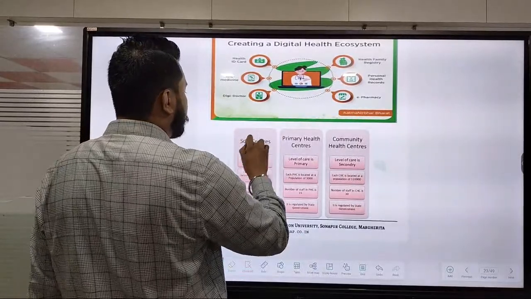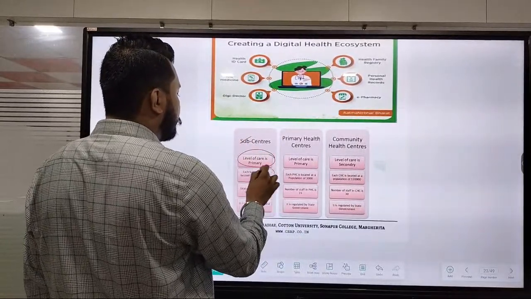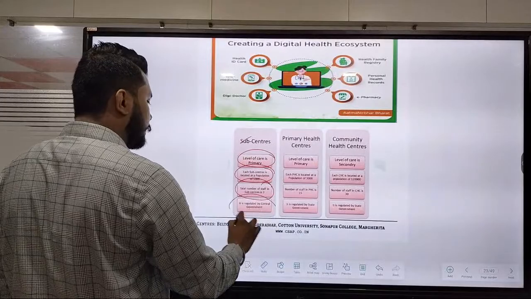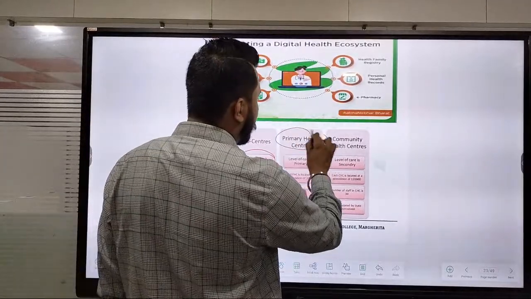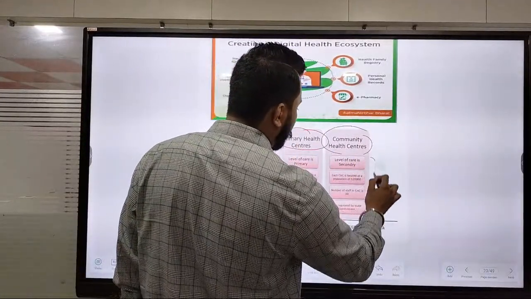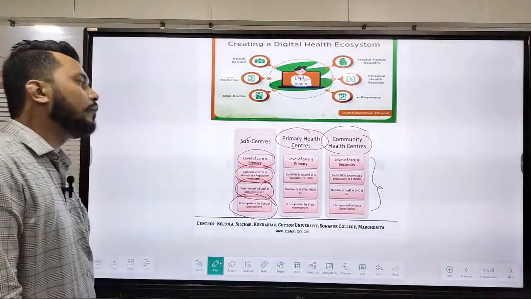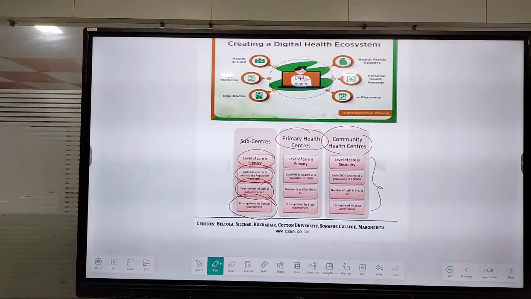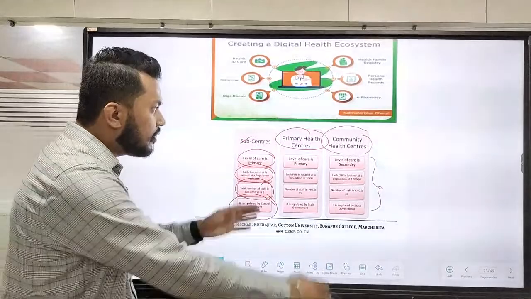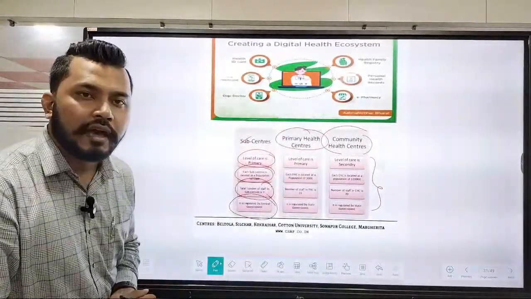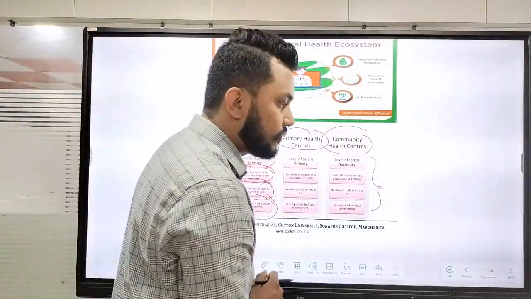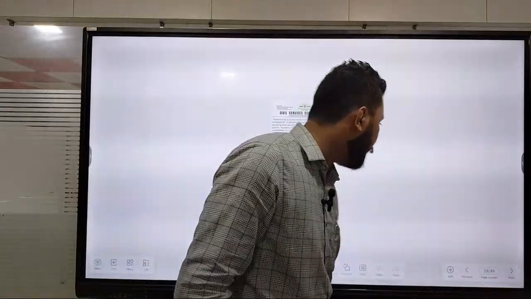Okay, then we have the sub center, where the level of care is primary. Okay, these are our sub centers. Then we have the primary health center, and the community health centers. So these are the respective elements you need to look at when you are directly discussing the pattern and hierarchy of the health system we have in our country today. Okay, so all these things come under health.